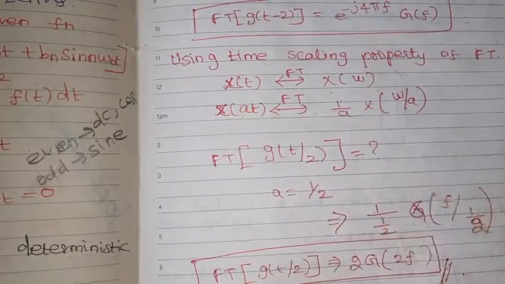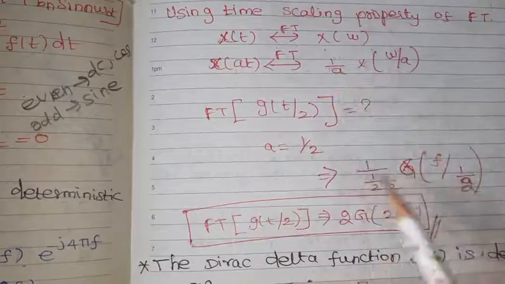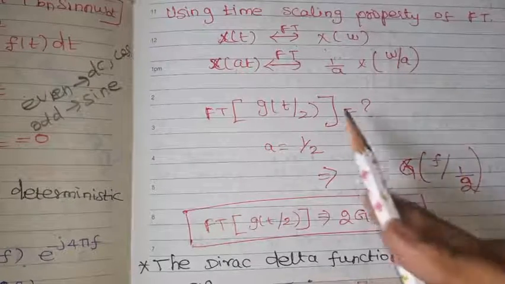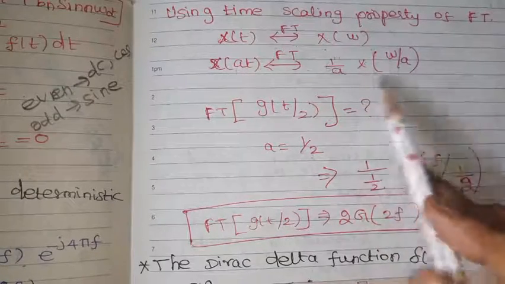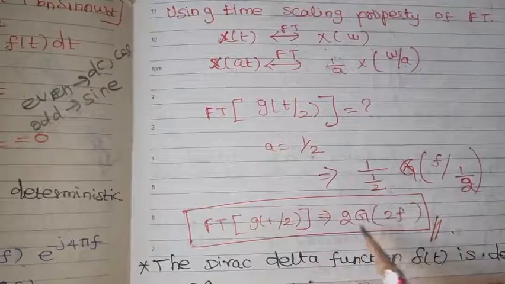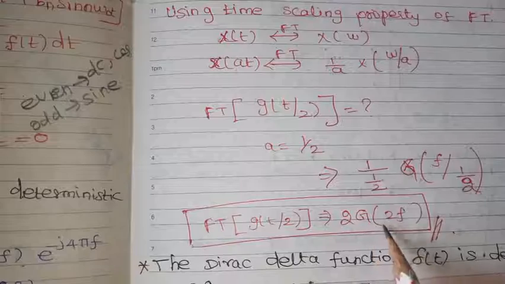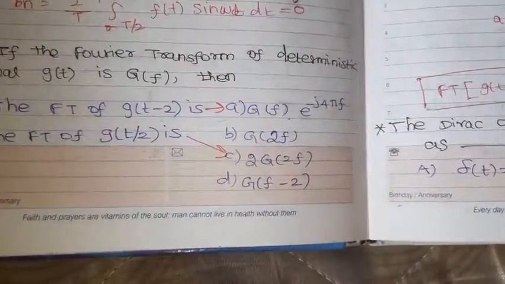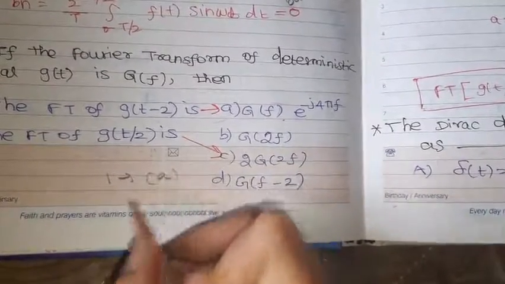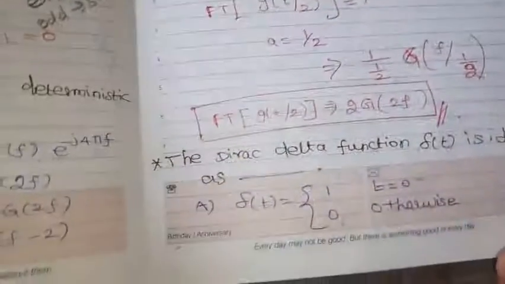So 1 by a, substituting half in place of a, gives 1 by 2 into g of f by a, where f by a is nothing but f by 1 by 2. So what will we get? 1 by 1 by 2 is nothing but 2 into g of 2f. So the Fourier transform of g of t by 2 equals 2 into g of 2f. So this answer is C. We'll move on to the next problem.